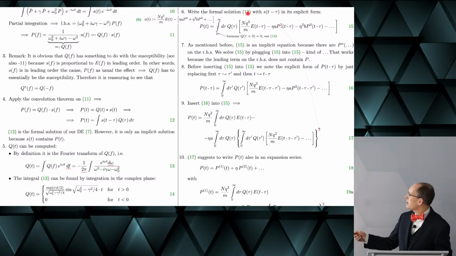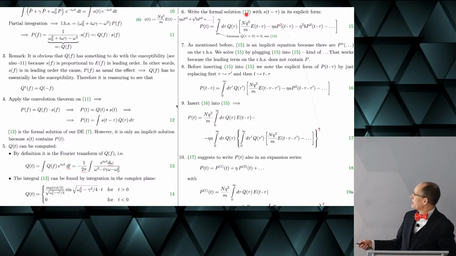Well, and then we get this ugly expression for the polarization. And you see what we remarked several times, that this solution for the polarization depends on the polarization. So it's an implicit solution. Not very useful, at least for the time being.